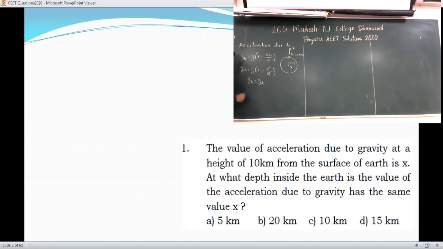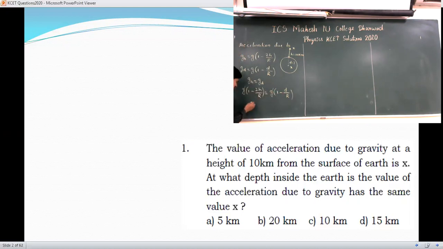So you just equate them. Here gh is g into 1 minus 2h by r, and here g into 1 minus d by r. Here g and g get cancelled. We are left with 1 minus 2h by r and 1 minus d by r.